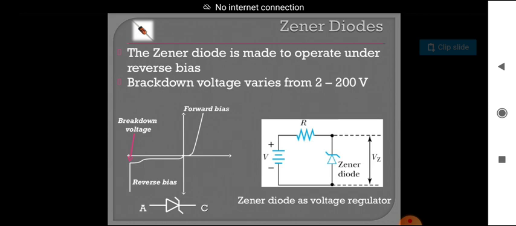So the Zener diode is made to operate under reverse bias only, because in reverse bias the instrument may collapse. That's why we are using the Zener diode. A highly doped reverse biased p-n junction diode is simply known as a Zener diode. Once again, a highly doped reverse biased p-n junction diode is known as a Zener diode. It works only in reverse bias. In forward bias it is the same as a p-n junction diode.